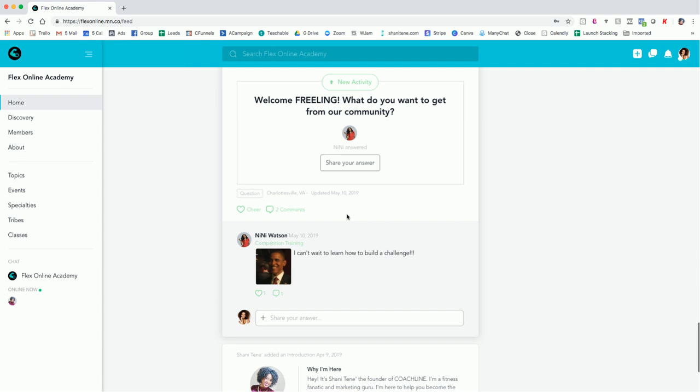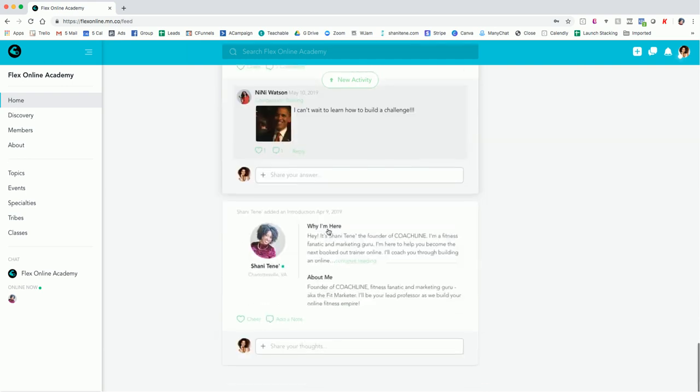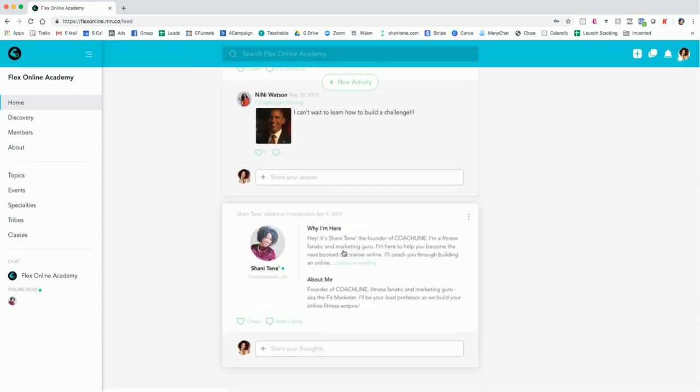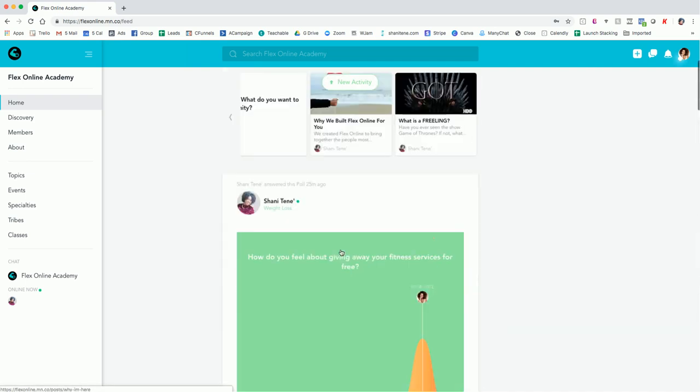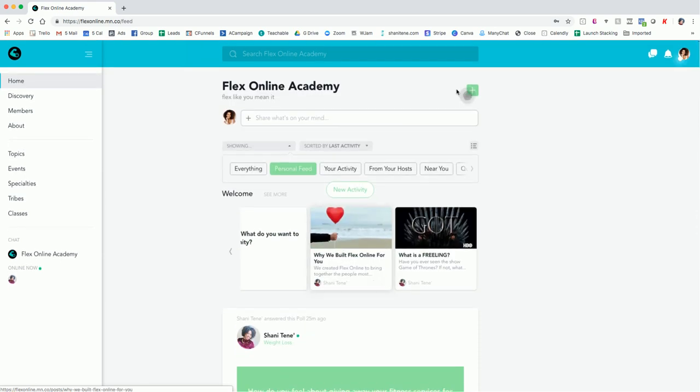And these are some more polls. And again, you can add GIFs and that kind of stuff. And then this was just a bio that I put in there, which I'm going to have you update a bio as well. So that is the activity feed, just like a standard social media feed.